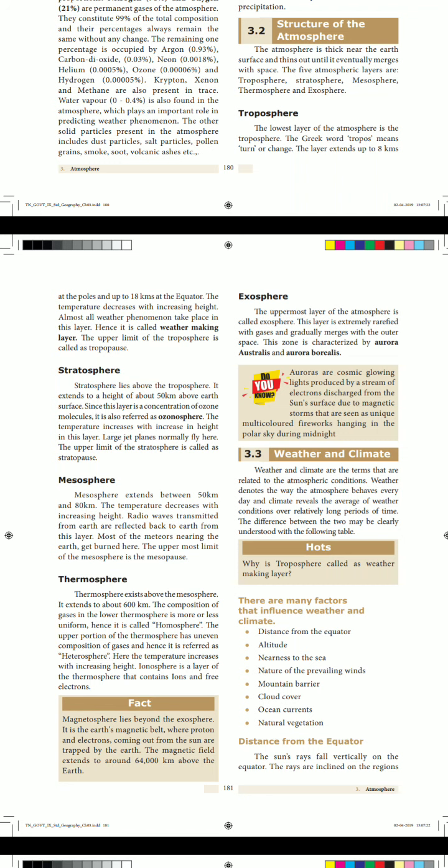Okay. There are many factors that influence weather and climate. Do you know which factors influence weather and climate?